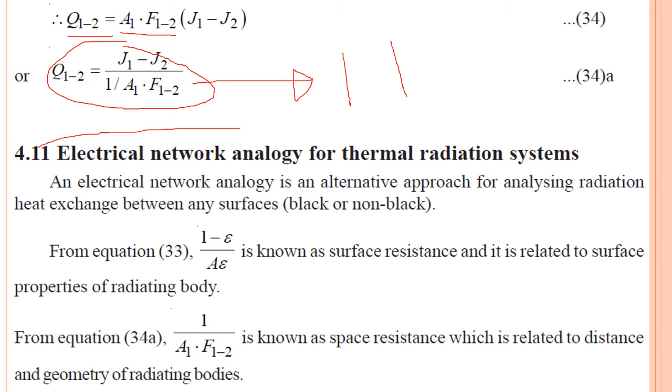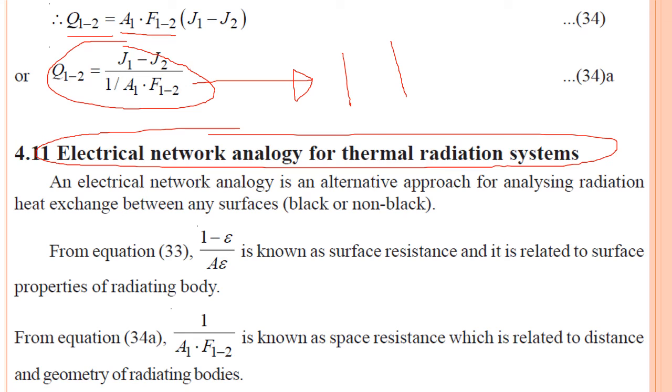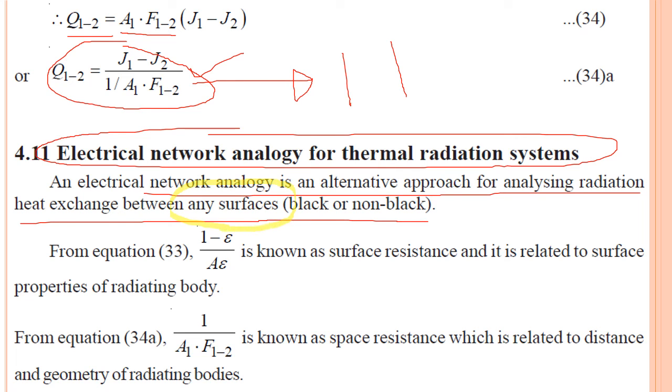Now in the next video we will discuss the electrical network analogy part. So when we know all these formulas, how the resistance will be offered, it is very easy for us to go for the electrical circuit. So in the next video we will discuss the electrical network analogy, that is the alternate and easiest approach to analyze the radiation heat exchange between any surface. Very important, it is any surface, not two surfaces. We can discuss 4, 5, 6, 7 surfaces, either black surfaces or non-black surfaces.